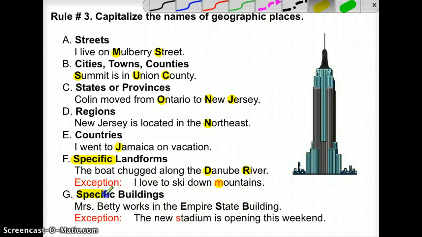Specific buildings get capitalized too. So there's a big difference between the Empire State Building versus just a brand new stadium. I'm not talking about a specific stadium and actually naming the stadium, so here it would not get capitalized. Whereas I'm talking about a specific building, so it does get capitalized. Empire State Building, it's all part of the actual name. Now if I went to the new MetLife Stadium, then MetLife Stadium, the M and the S would get capitalized. It all depends on whether or not you're using the specific name.